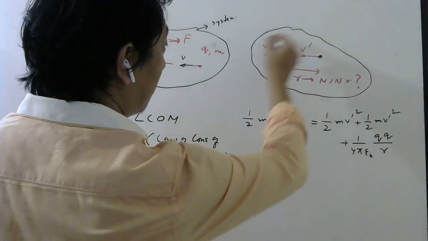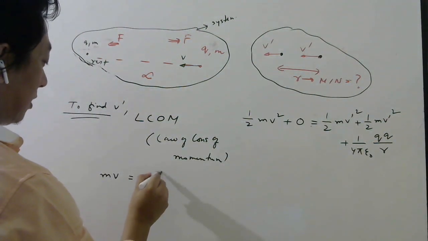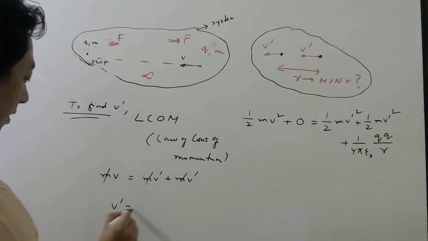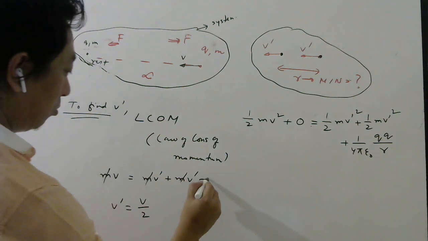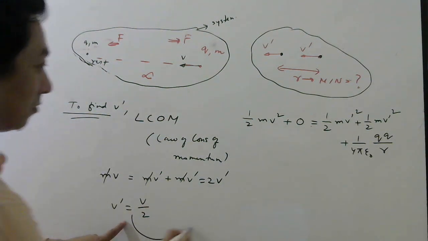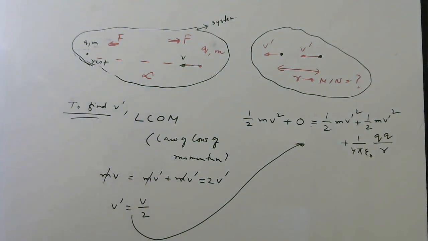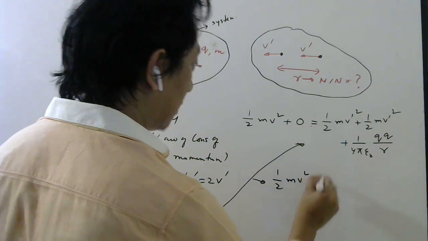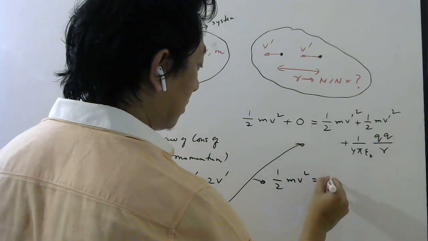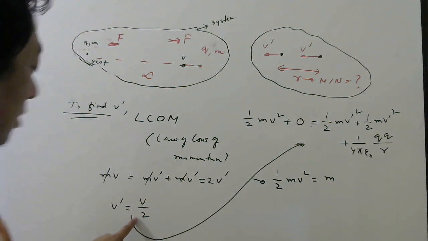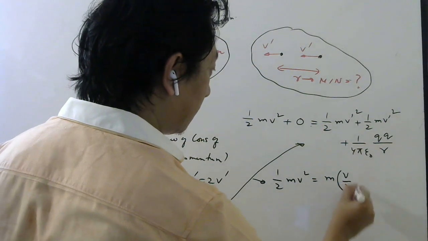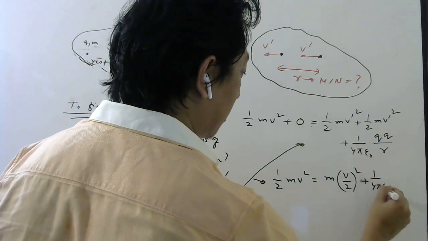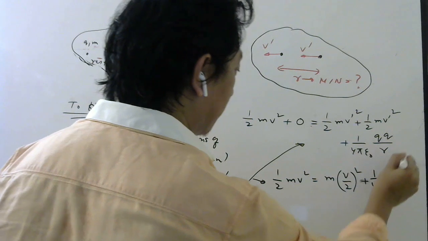What is the final momentum here? mv dash plus mv dash. So m will cancel, and v dash will be v by 2 because this is 2v dash. Then you substitute v dash here, and your answer will come. So this side you will get half mv square. This side you will get half plus half will be 1, so m v dash square. v dash square is v by 2 whole square, plus 1 by 4 pi epsilon naught q square by r.